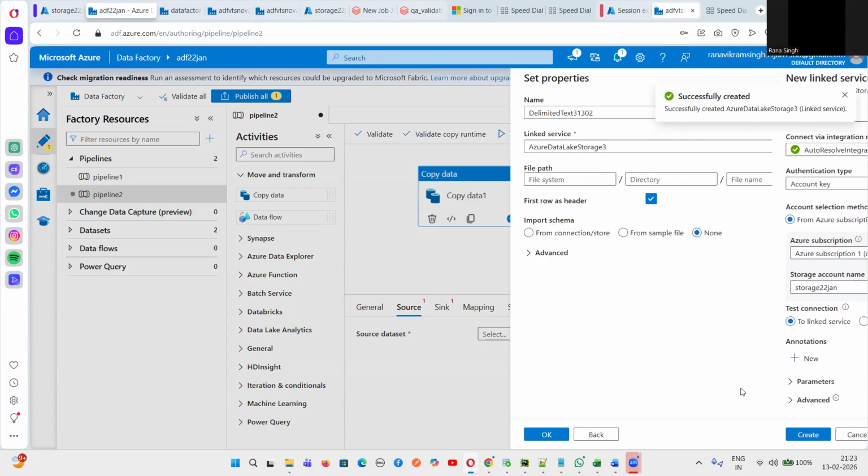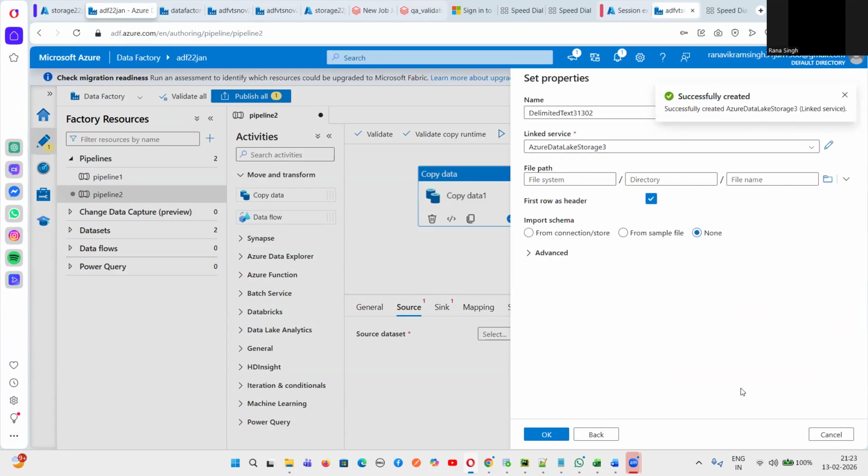So now what will happen? Our linked service will be created. So it is successfully created, and after creating the linked service, what we have to do is select the path of the file, which file you want to transfer from source to target. For selecting that folder and file, we have to specify which is the folder and which is the file here.